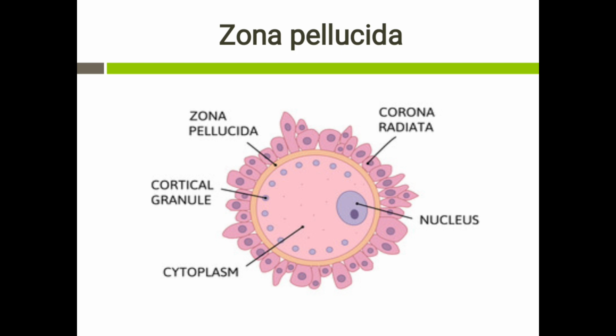The plasma membrane of the oocyte is surrounded by a thick layer that is called the zona pellucida. The zona pellucida is a thick layer which is found between the oocyte and the granulosa cells. Outside the zona pellucida, you have a thin layer of granulosa cells which is called the corona radiata with respect to the oocyte.